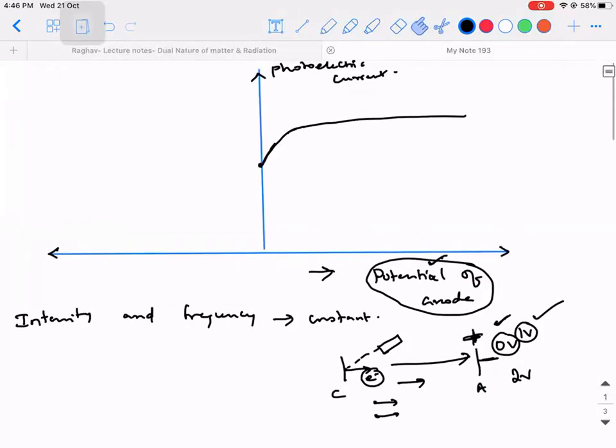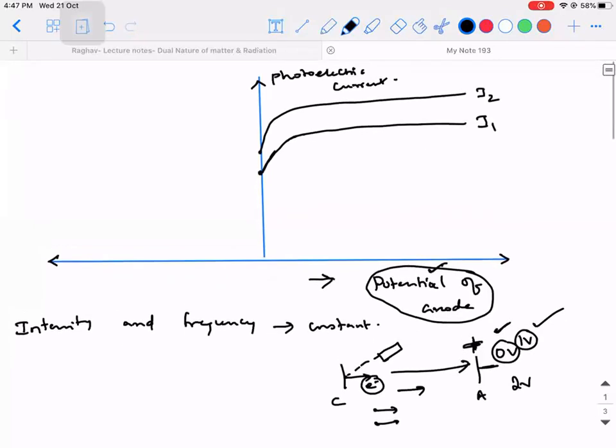So let's say this is happening with light of intensity I1. If I increase the intensity slightly, what would have happened? Then initially itself, the photoelectric current would have been slightly higher than the previous value. So what I'm trying to do here is, I'm not changing the frequency. I'm not changing the intensity also. Once I fix the light at a particular position, I'm not going to move it.